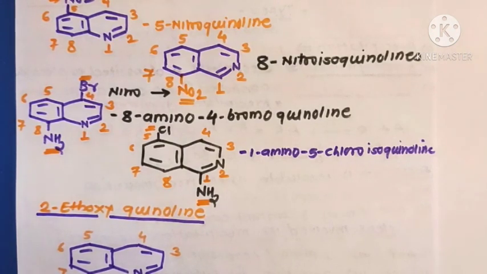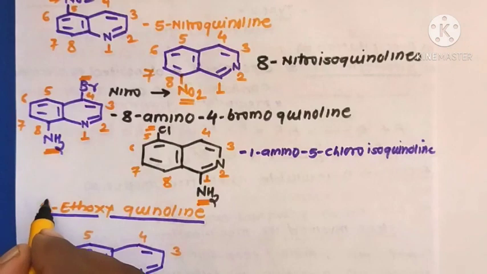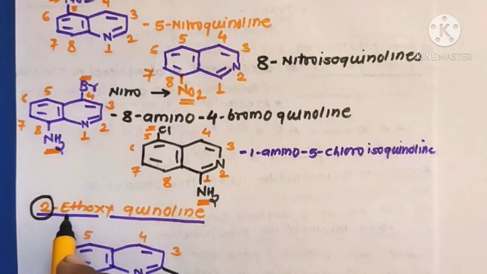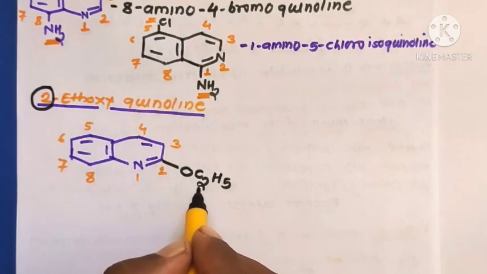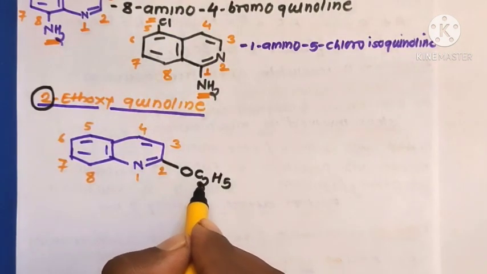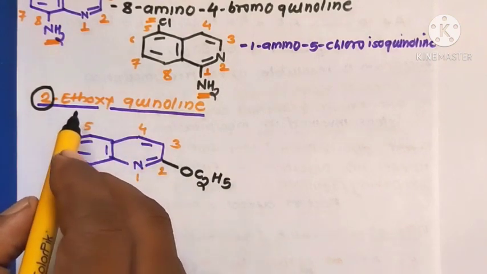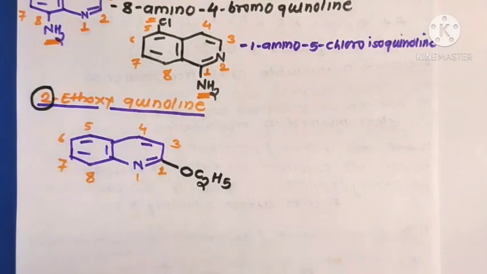After this, check the substituents present and their numbers. Here the substituent is on carbon number 2 and is ethoxy. Eth indicates two carbon atoms and oxy indicates an oxygen atom. So the substituent is OC2H5, that is OCH2CH3. This is the correct structure for the given name.